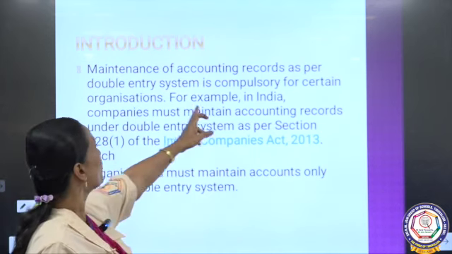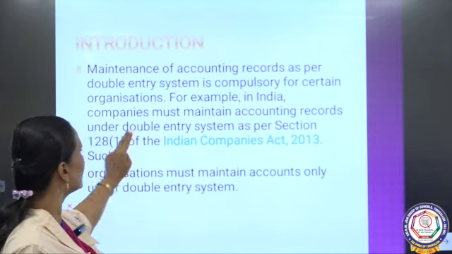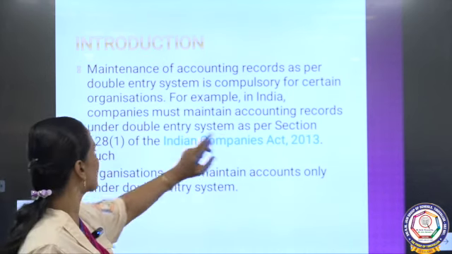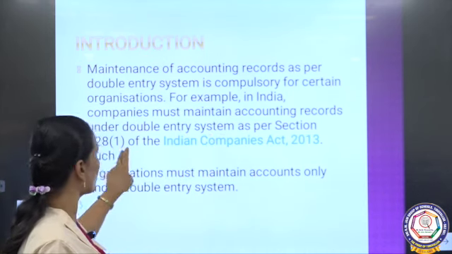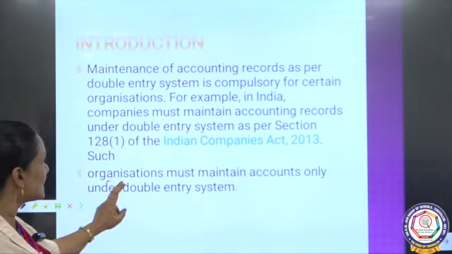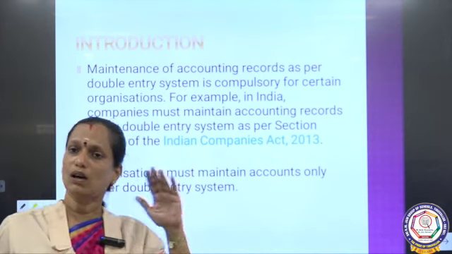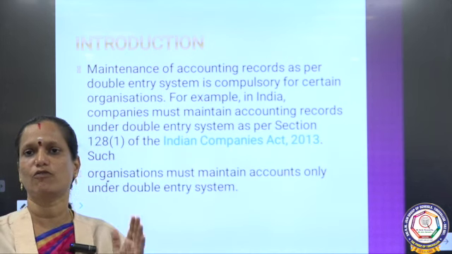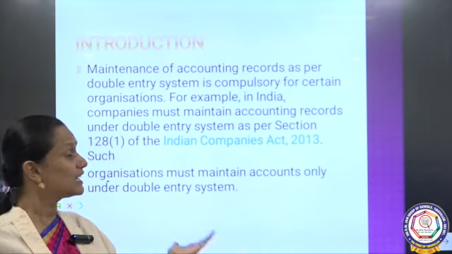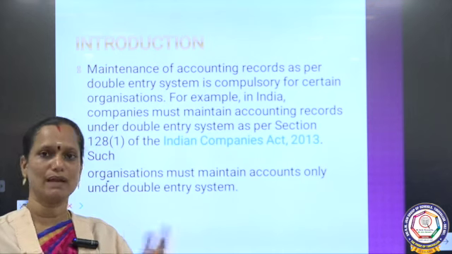For example, in India, companies must maintain accounting records under double entry system. It is compulsory, as per Section 128(1) of the Indian Companies Act 2013. And then organizations must maintain accounts only under double entry system. All the organizations will compulsorily follow the double entry system. But in incomplete records, the sole trader or a partnership will maintain.